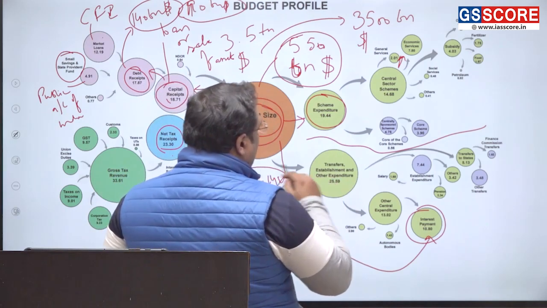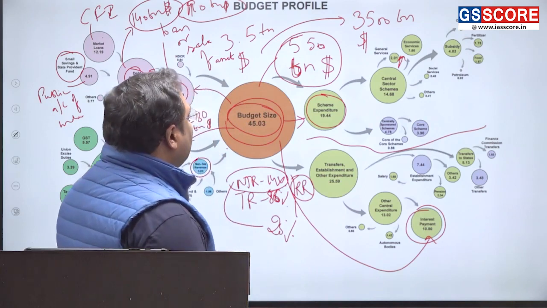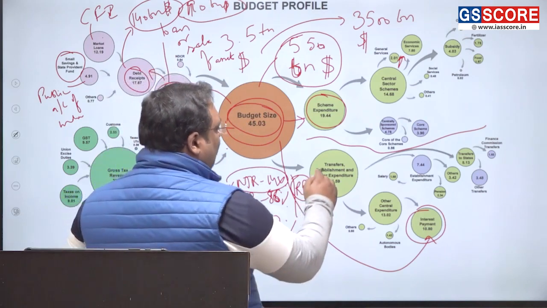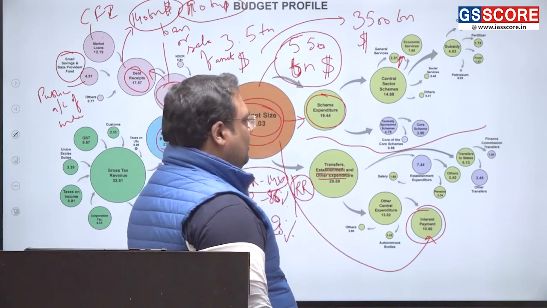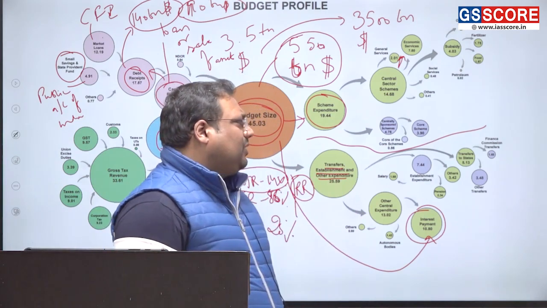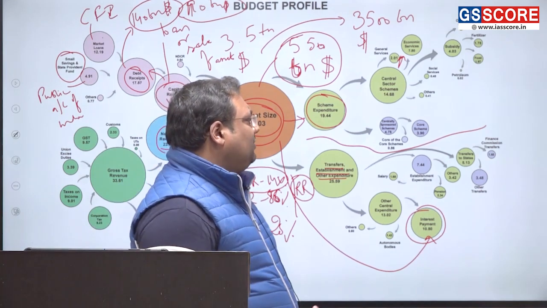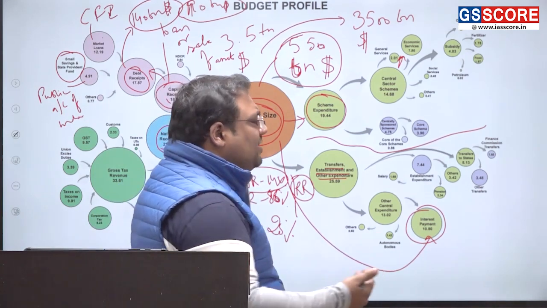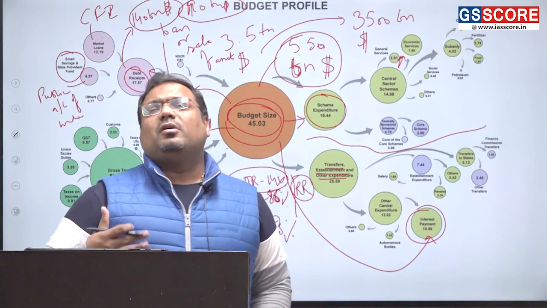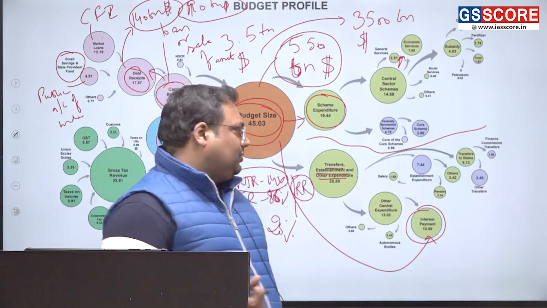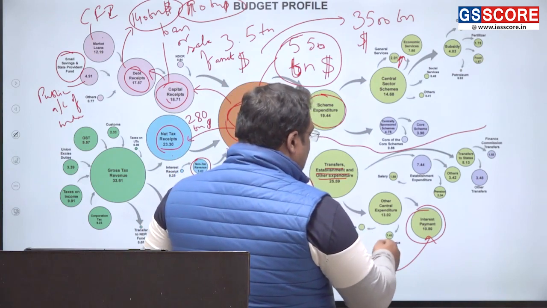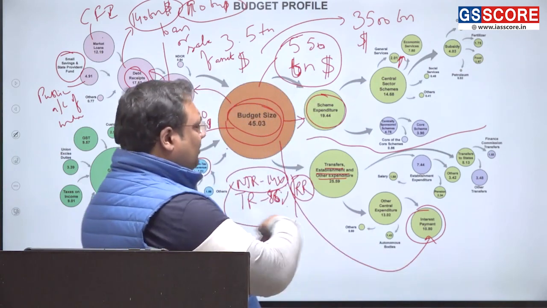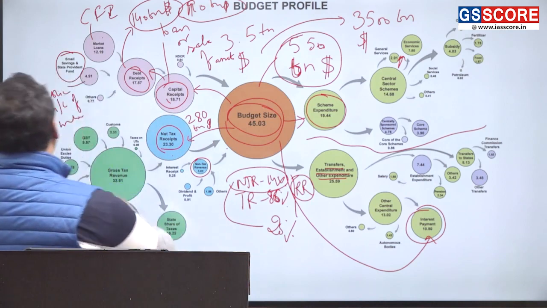Then about 25 lakh crore rupees are in the form of transfers, establishment and other expenditures. For establishment expenditure, for example, you have to spend certain money on states, and certain money on staff salaries and pensions. And similarly, we have other capital expenditure. Now let us move further.